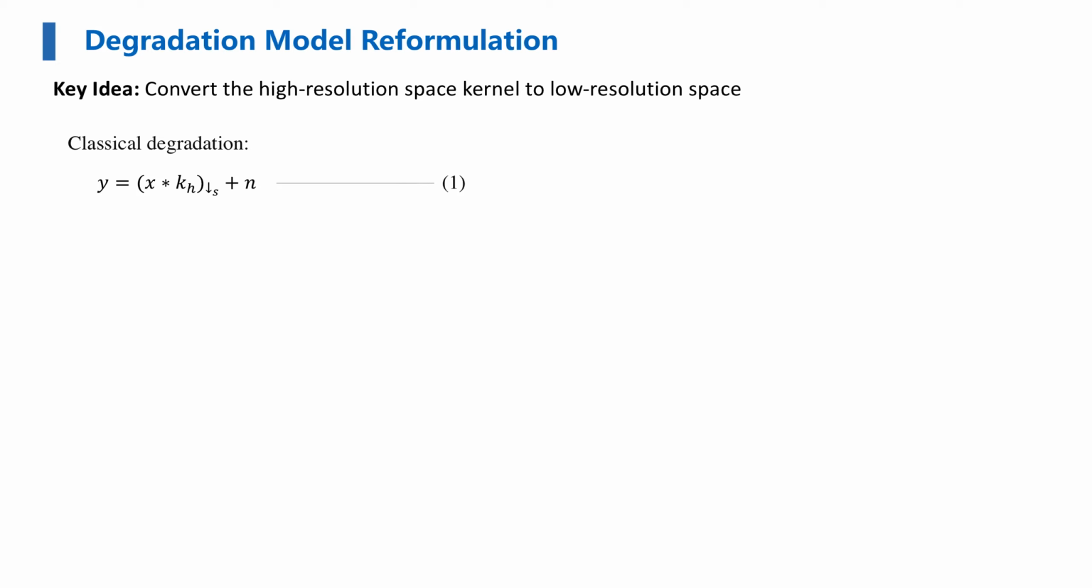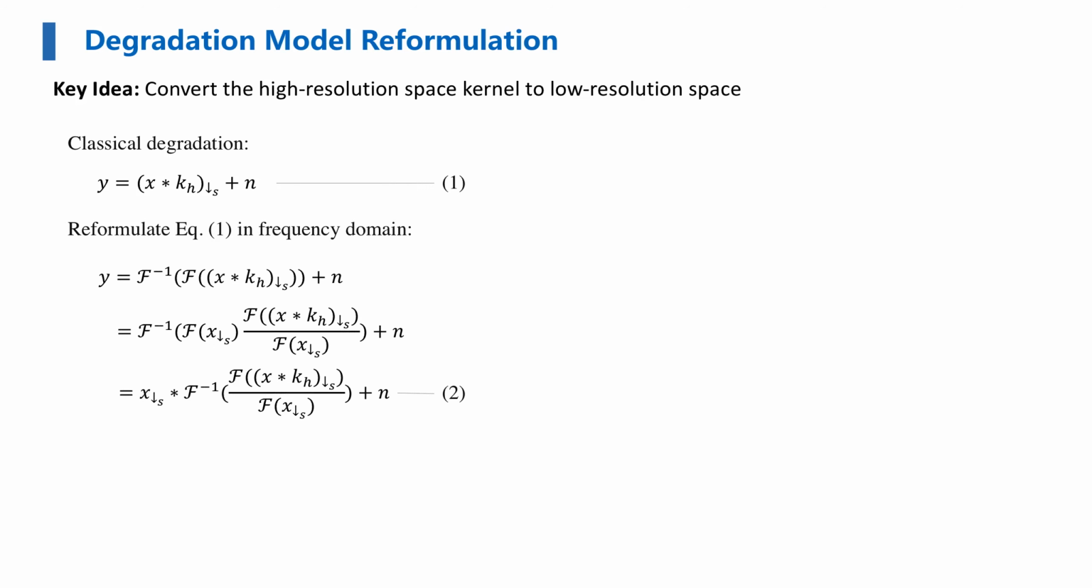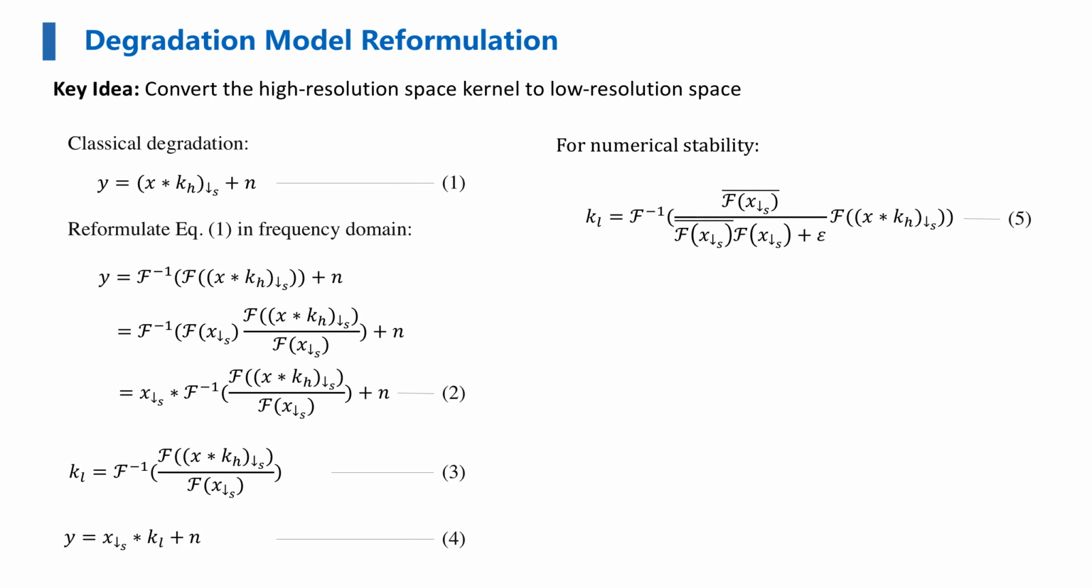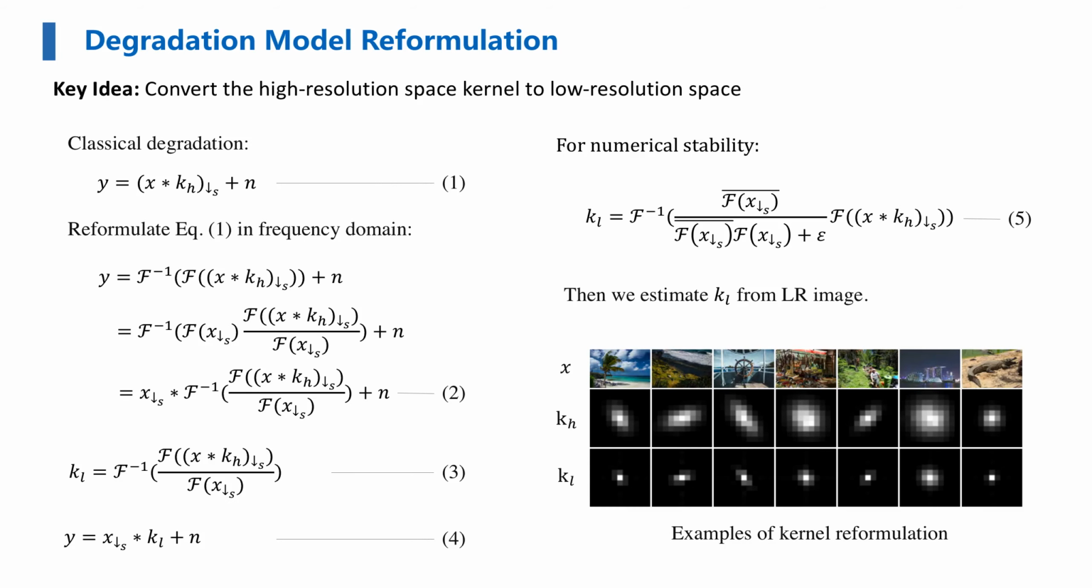Here is the degradation model reformulation. We want to convert the high-resolution space kernel to low-resolution space. To do that, we first reformulate equation 1 in the frequency domain to get equation 4, and equation 3 is the reformulated kernel KL. For numerical stability, we also add a small positive number epsilon to the denominator as in equation 5. Then we can estimate KL from the LR image, as in the examples below.